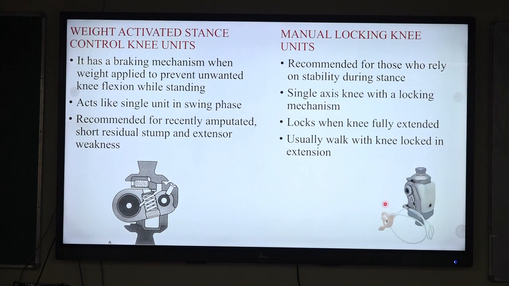Weight activated stance control knee joint. It has a braking mechanism when weight is applied, to prevent unwanted knee flexion in the stance phase.